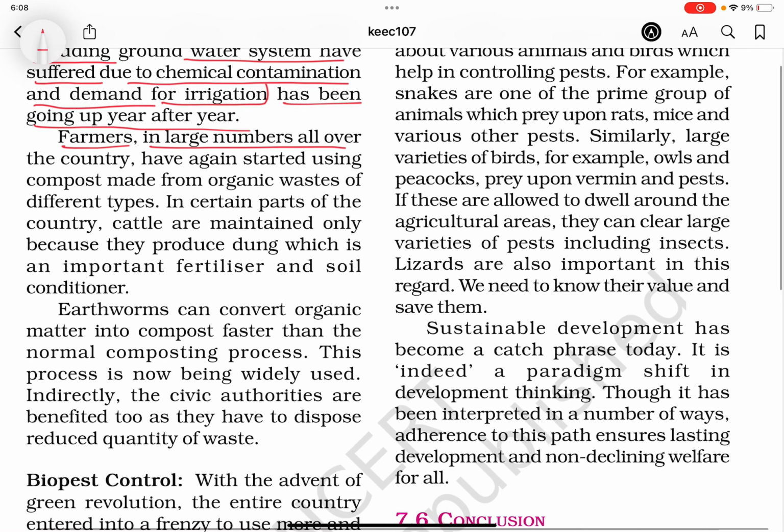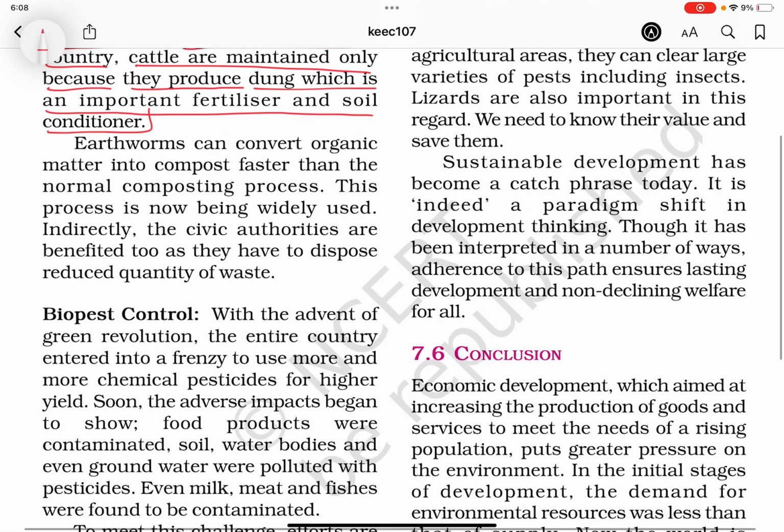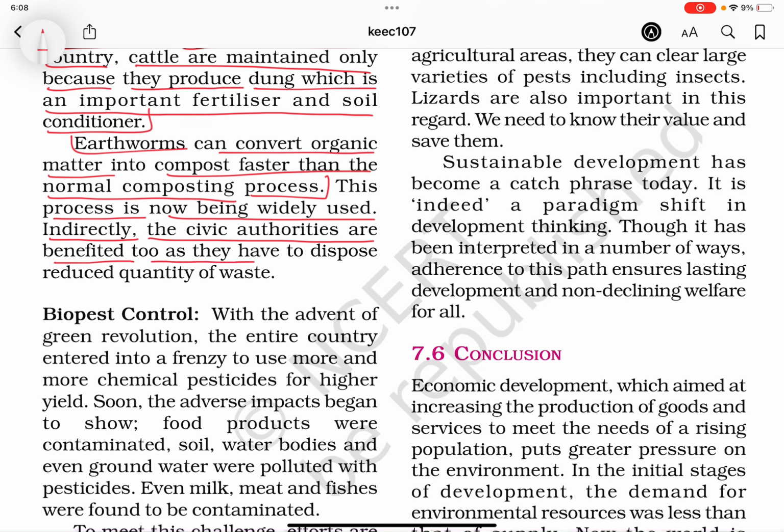Farmers in large numbers all over the country have again started using compost made from organic wastes of different types. In certain parts of the country, cattle are maintained only because they produce dung, which is an important fertilizer and soil conditioner. Earthworms can convert organic matter into compost faster than the normal composting process. This process is now being widely used. Indirectly, the civic authorities are benefited too, as they have to dispose reduced quantity of waste.